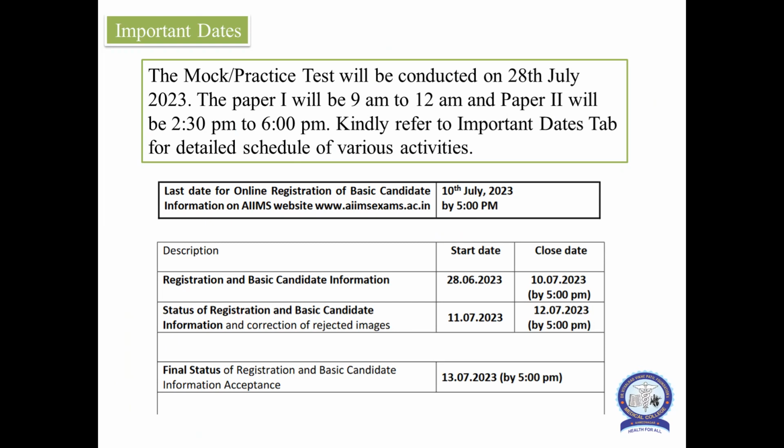Registration is going to start immediately on 28th of June and it will be up to 5 p.m. on the 10th of July. Then the status of registration and basic candidate information and correction of rejected images will start from 11th of July, and the window will close by 12th of July by 5 p.m. This is also a very important date. And final registration and basic candidate information acceptance will be up to 13th July, 5 p.m. So you have to keep in mind 28th June to 10 July, 11 to 12 July, and 13 July.